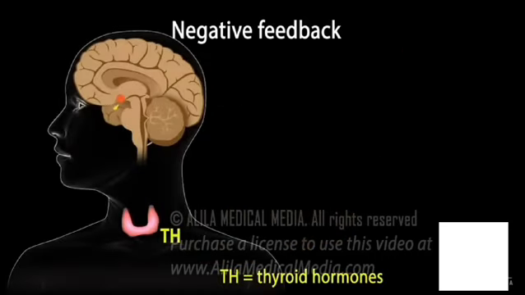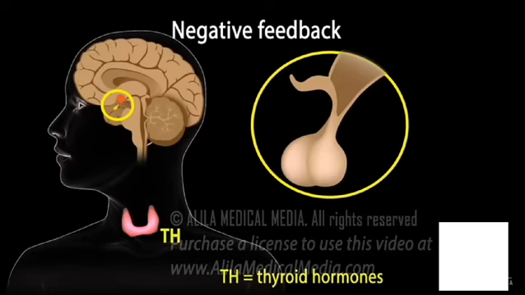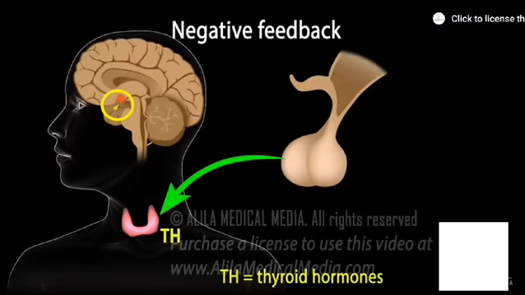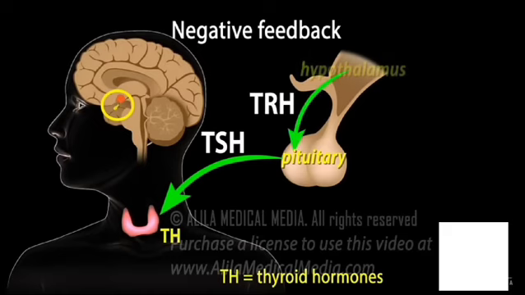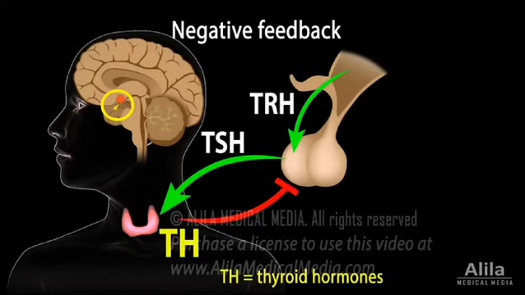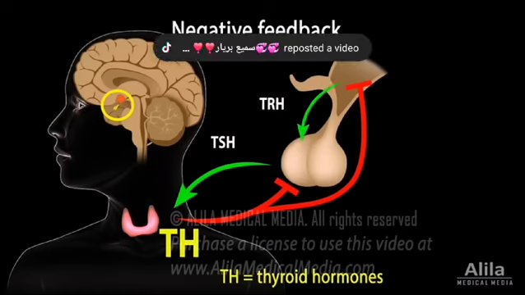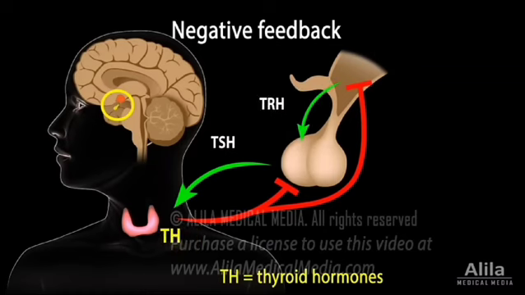Another example is the regulation of thyroid hormone levels, which are induced by a pituitary hormone called thyroid stimulating hormone, TSH. TSH, in turn, is under control of thyrotropin-releasing hormone, TRH, from the hypothalamus. When thyroid hormone levels are too high, they suppress the secretion of TSH and TRH, consequently inhibiting their